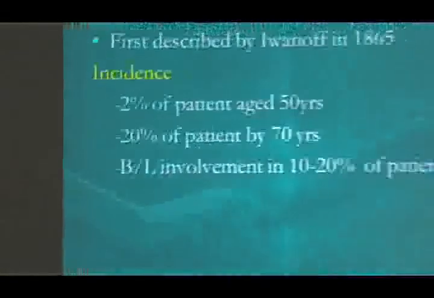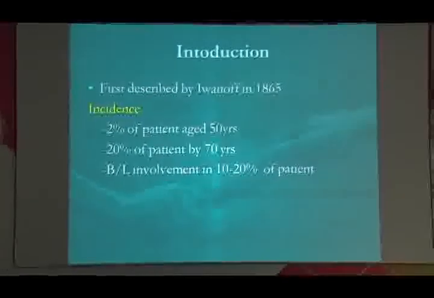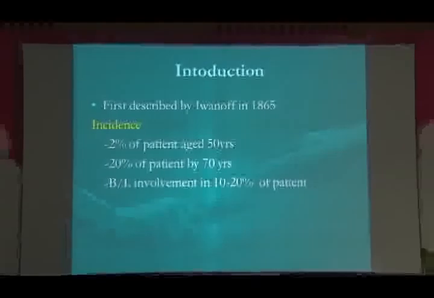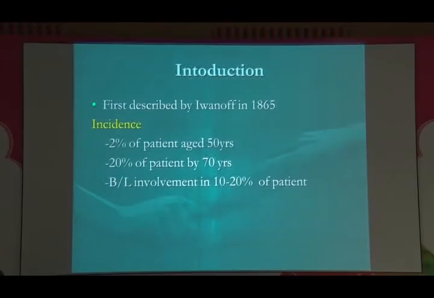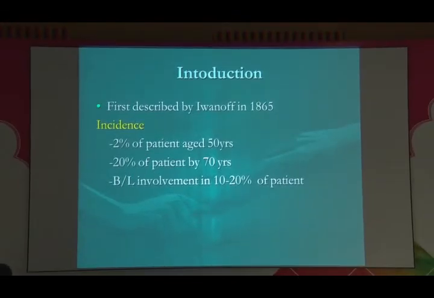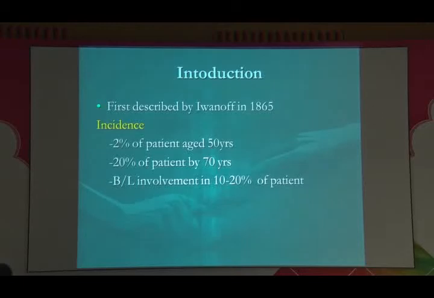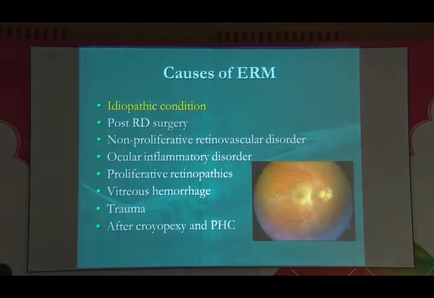What I'll be talking about is management of epiretinal membrane. Epiretinal membrane was first described by Ivanov in 1865. The incidence is 2% in patients aged 50 years and 20% in patients above 70 years. Bilateral involvement occurs in 20% of patients. The condition is usually idiopathic, and there is a list of causes of epiretinal membrane, which I won't go through.